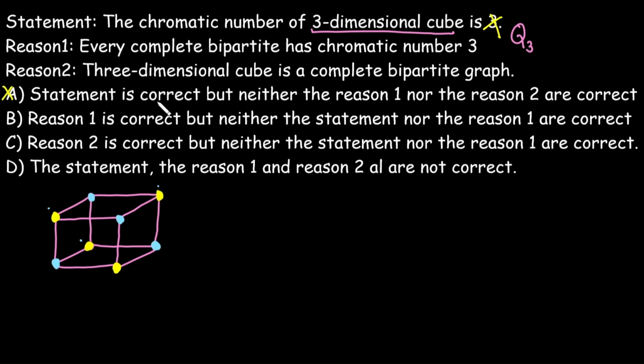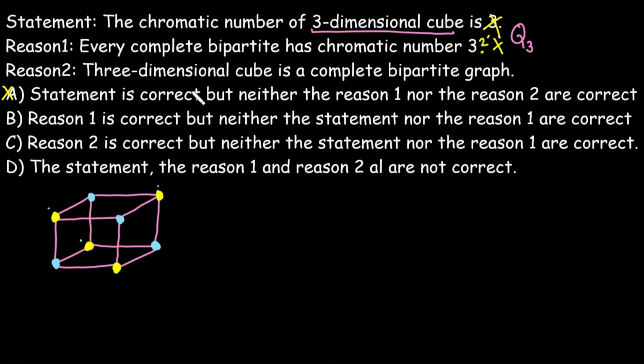So option A is directly discarded because it says the statement is correct. Reason 1 is that every complete bipartite graph has chromatic number 3. This is completely incorrect because we have done this result: a bipartite graph's chromatic number is always 2, not 3. Now, here the chromatic number is 2. It means it is a bipartite graph.